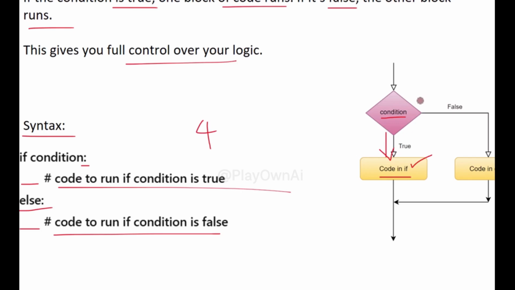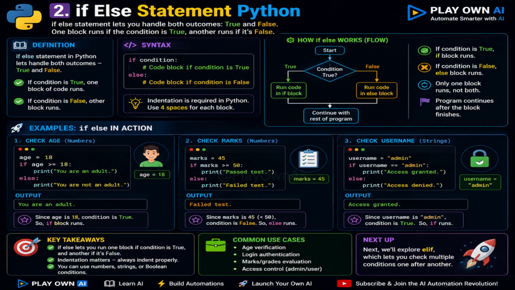Let's now go to PyCharm and create a file. Right-click your folder. Choose New, then Python file. Let's call it if-else statement demo. Let's start with a simple example using age. Let's type age equals 18.